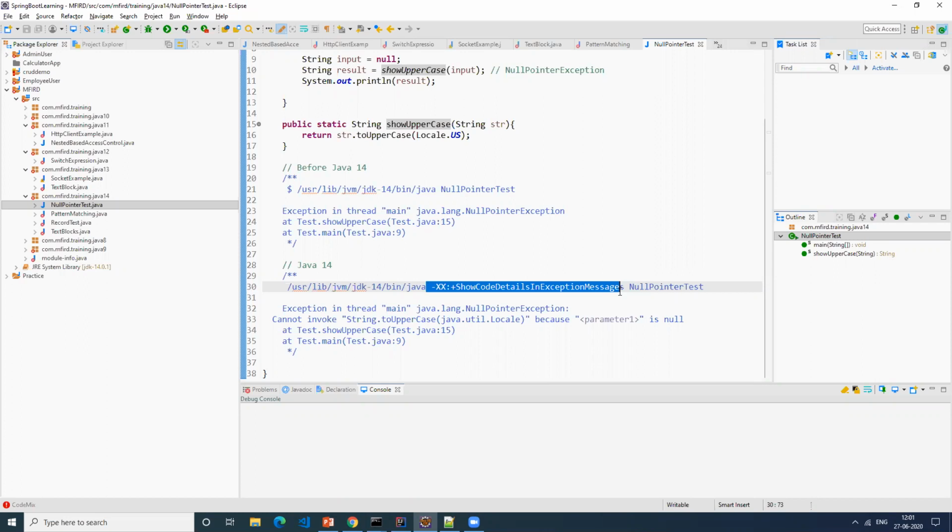Any questions? Is it clear? So the point here is just add this flag in JVM argument in your application or in your class, wherever you want to execute it. That gives you the information about which method, which object is giving null pointer exception.